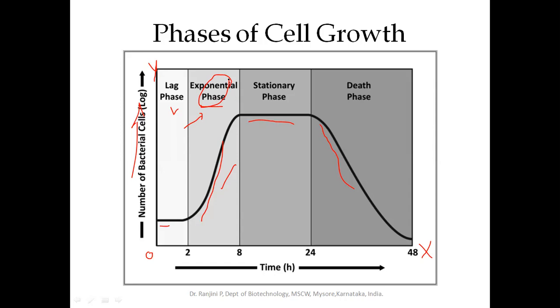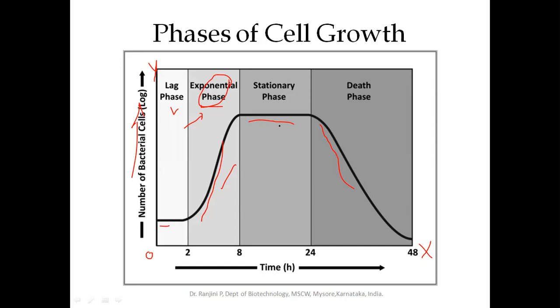They will not divide, they will not multiply. Instead, they will be viable. In early stationary phase, all the cells will be viable. After that, in the fag end of the stationary phase, we find the number of viable cells will be equivalent to the number of dead cells. And these dead cells will provide the source of nutrient for the growing or the viable cells. So that's why the same plateau absorbance will be obtained. That is called the stationary phase.